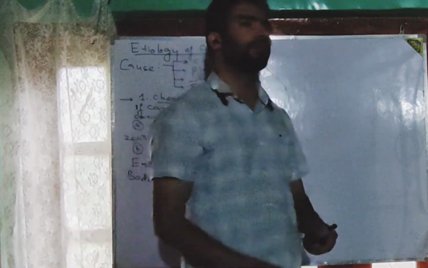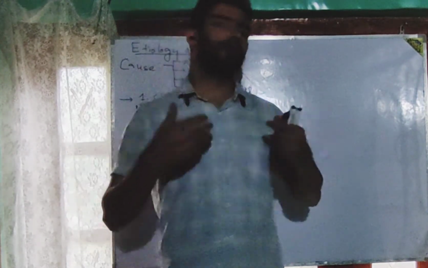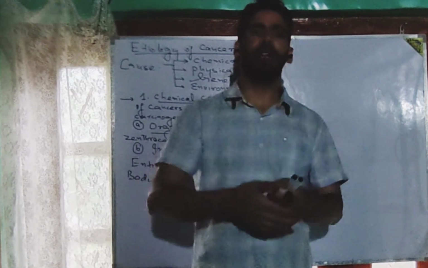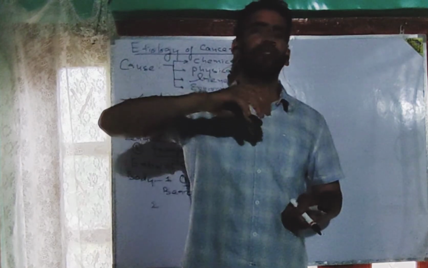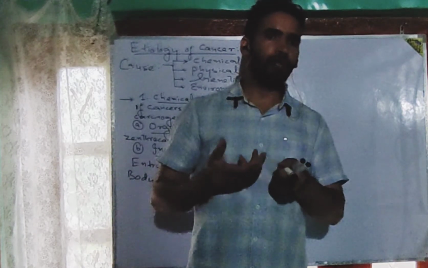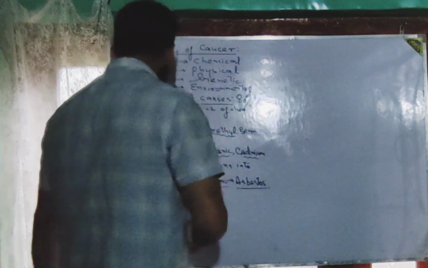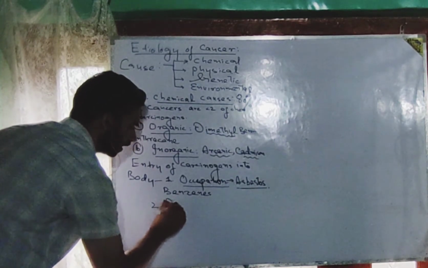If a person takes something which has a chemical that would have been produced by any bacterium or by any biological agent, then along with that eatable, such a chemical, which would be the chemical carcinogen, will get entry into our body through this food. So we can say the entry of the carcinogen can take place also via diet.